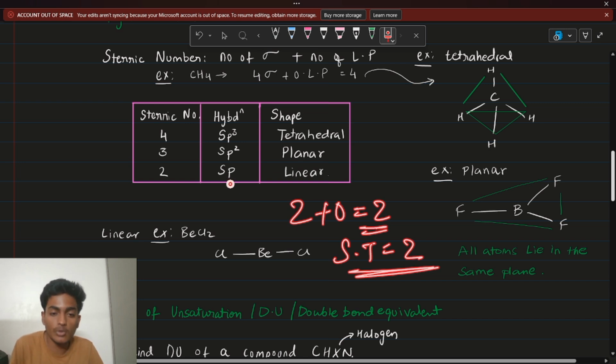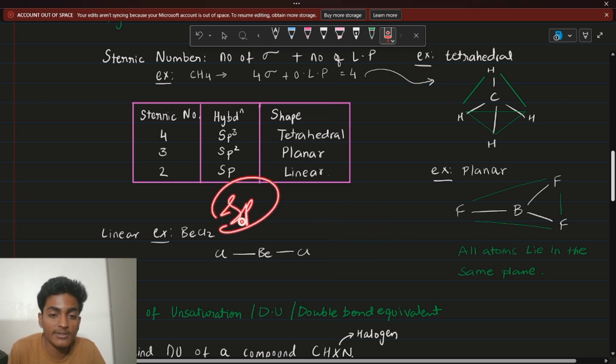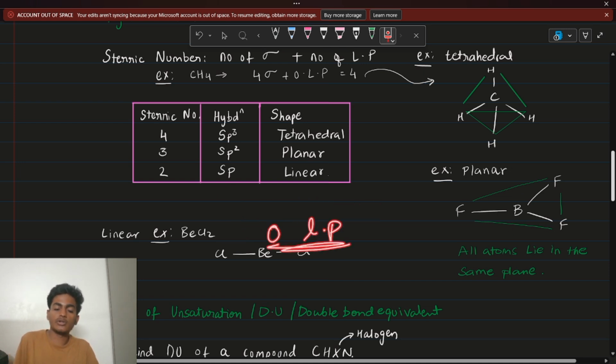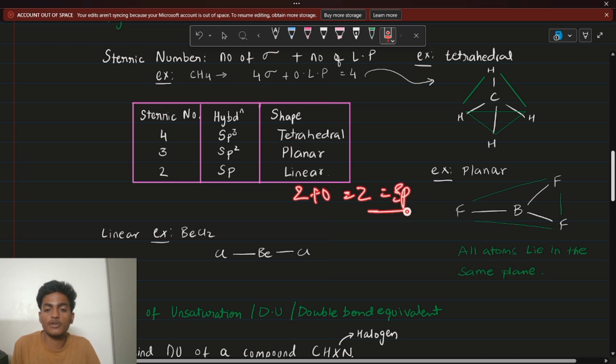So if your steric number is 2, you can see it is linear, or you can call it sp hybridized, right? So BeCl2 is sp hybridized because it has two bond pairs which are sigma, and it has no lone pair, guys. So 2 plus 0 will give you 2, which will give you sp. So sp is the hybridization. So guys, this is all you have to do, right? This is your example.